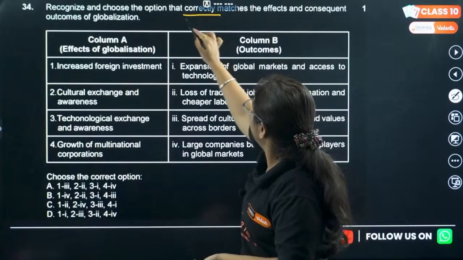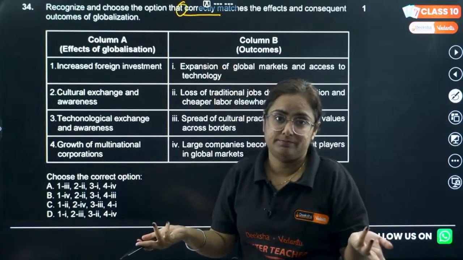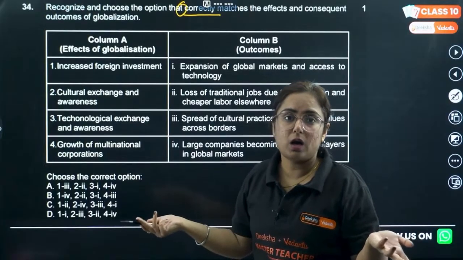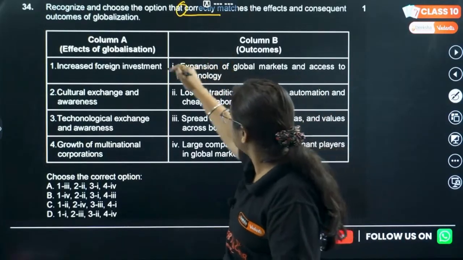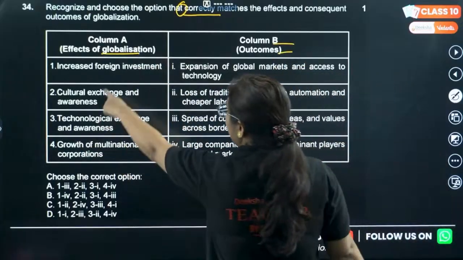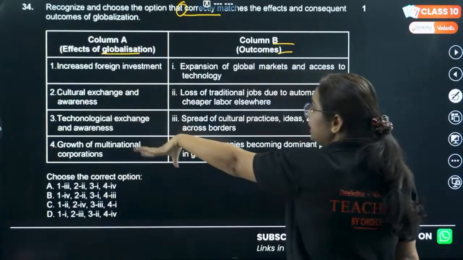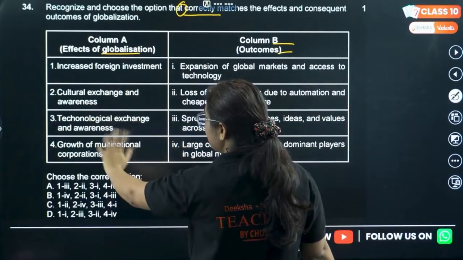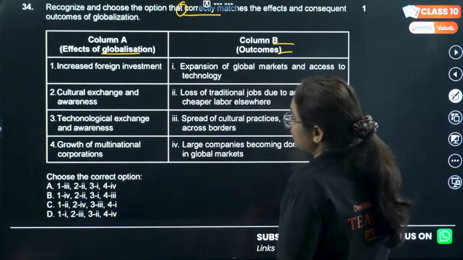Okay. See, it can be written here indirectly. There is a possibility and a chance that we make the wrong answer. So read it, okay? Column A is the effect of globalization. Column B is the outcome. Increased foreign investment, cultural links and awareness, technological exchange and awareness, growth of multinational companies.